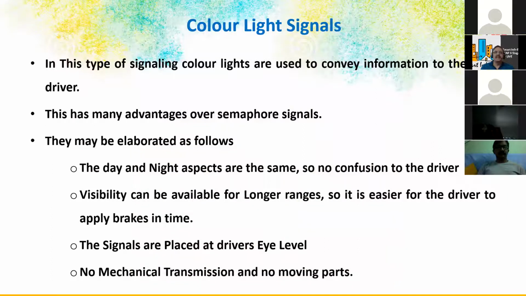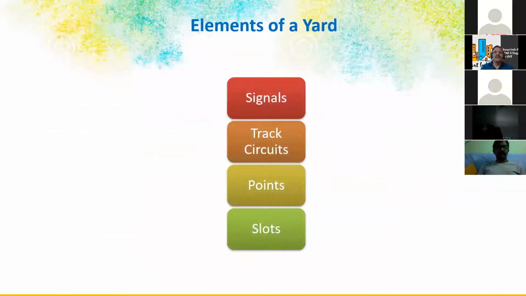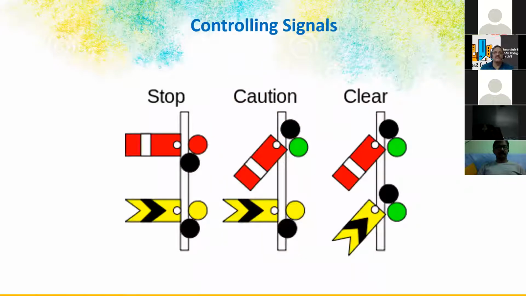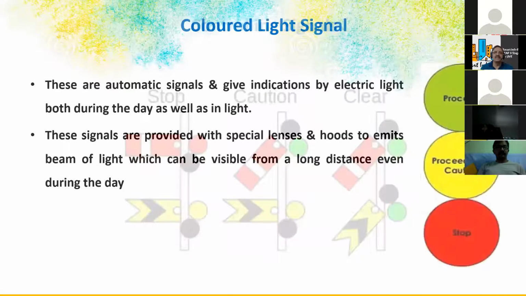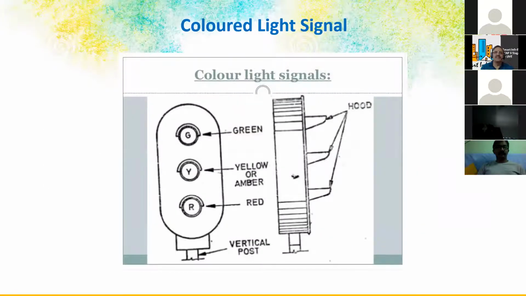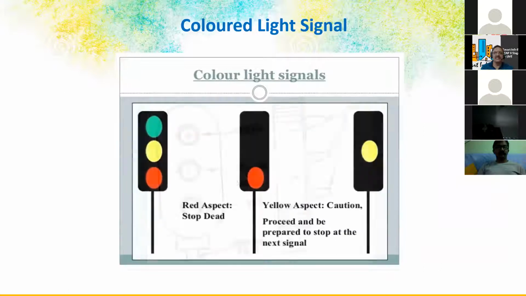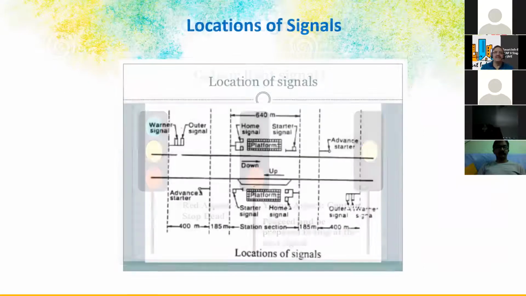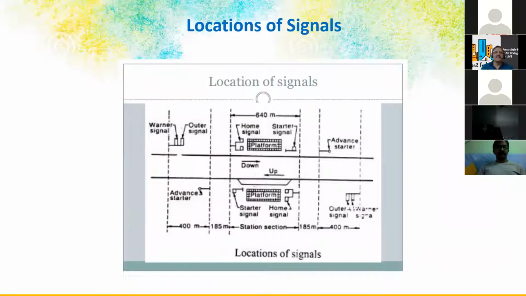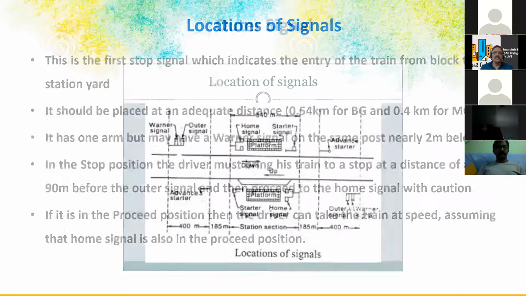color light signals. We have these yards, signals yard and track circuits and points and slots. So this is the controlling signals and colored light signals we have, and we have this location of the signals at the crossings and at the stations.